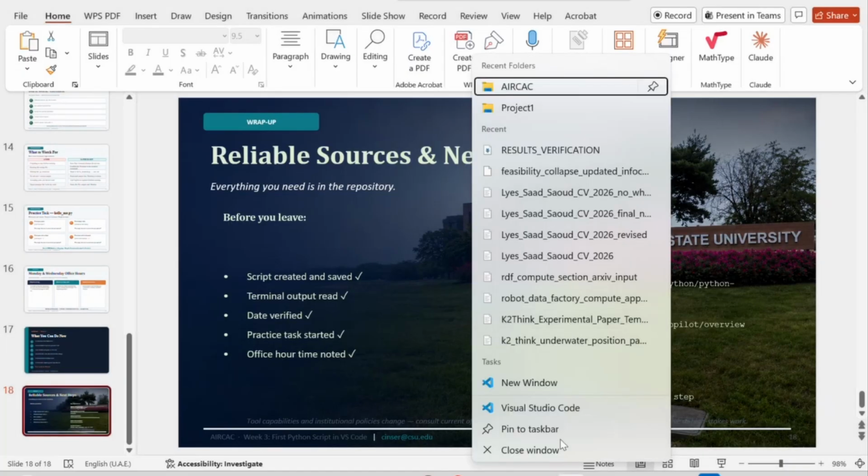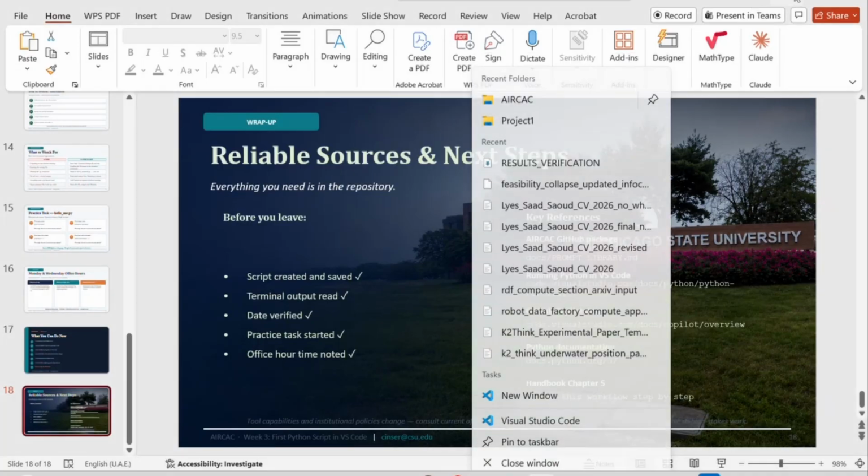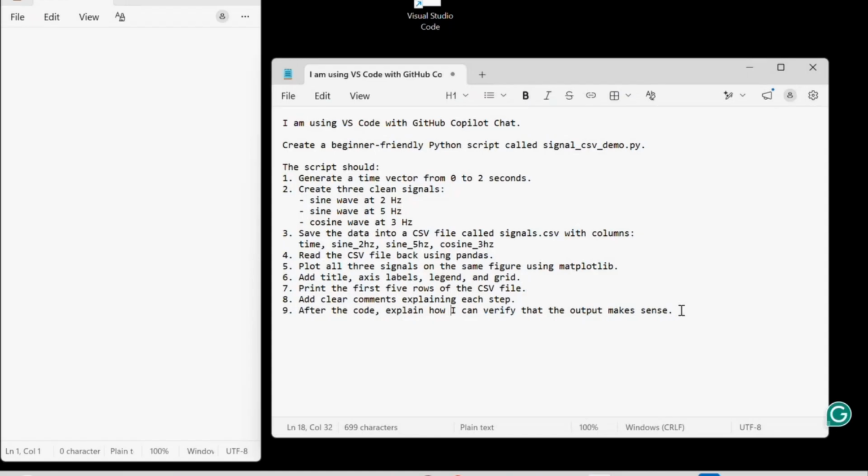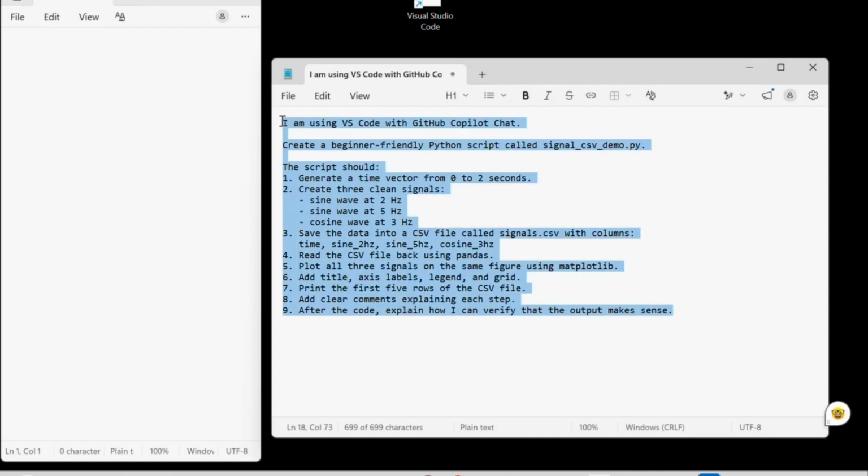I prepared one prompt, just to make things more realistic to our tasks. Even when writing Python or writing anything, I will not create this signal CSV myself. What we need to provide to the Copilot are specific